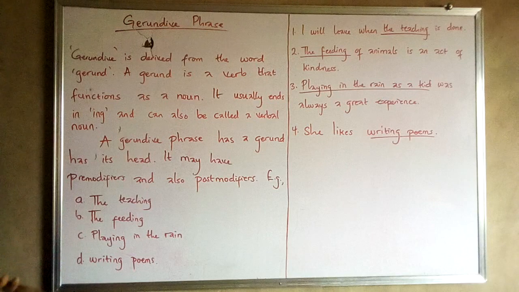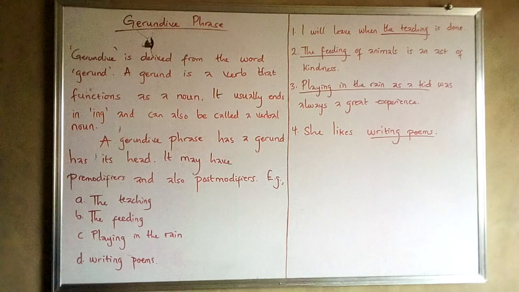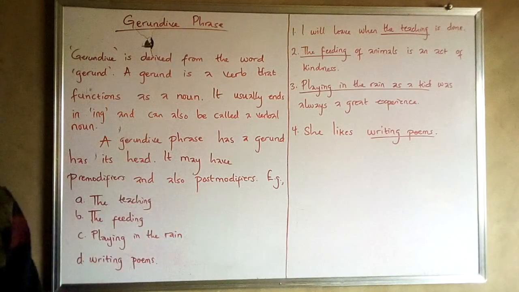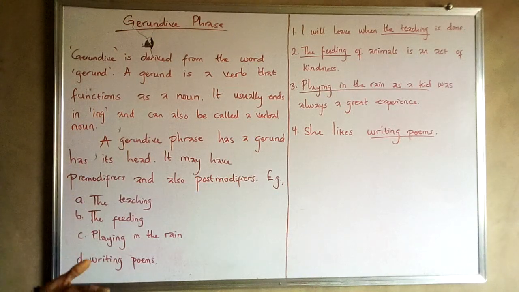So this is where we get our term gerund, and from the word gerund we get our term gerundive to form gerundive phrase. Now, what is a gerundive phrase? This is the main definition of the topic we are having today. A gerundive phrase has a gerund as its end. It may have pre-modifiers and also post-modifiers. The end of a gerundive phrase is always a gerund, just like the end of a noun phrase is always a noun, and the end of a verb phrase is always a verb.